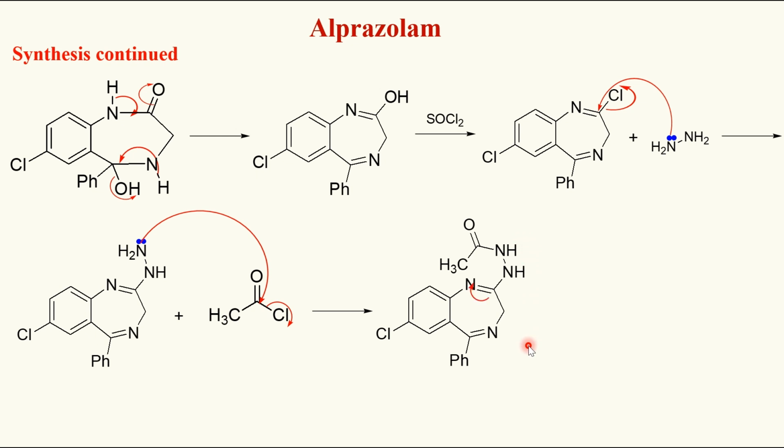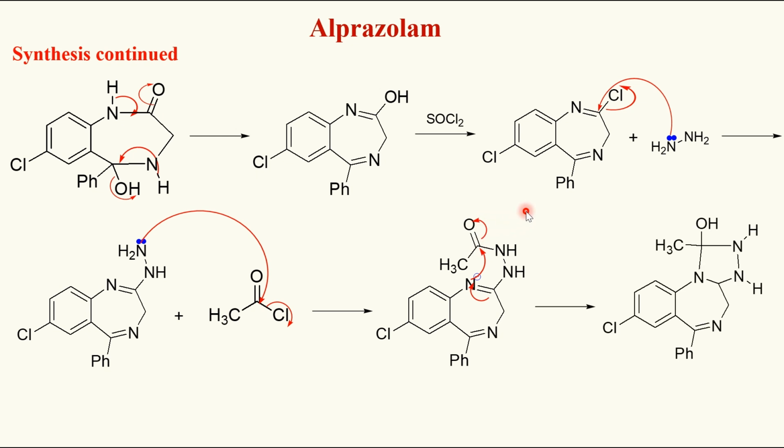Further, upon heating, the pi electrons over here move towards the nitrogen. It becomes N minus which is electron rich and that's why it is unstable. Thus, to regain its stability, the pi electrons are shared with the carbonyl carbon, the electron deficient center, and it has to maintain its tetravalency. That's why pi electrons on the carbonyl carbon move towards the oxygen and it becomes OH. A triazole ring has been constructed. This undergoes dehydration.